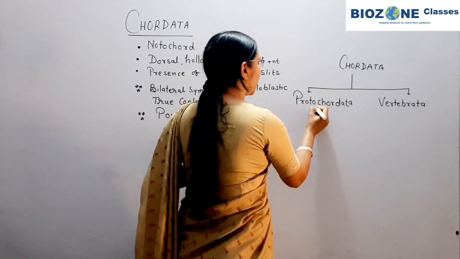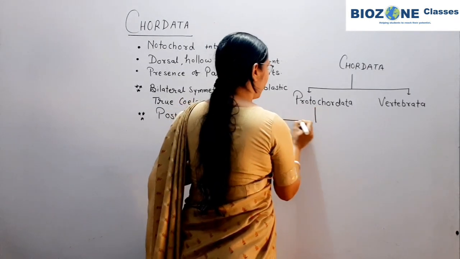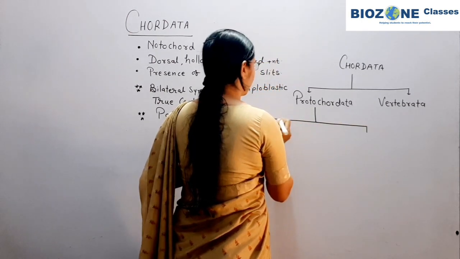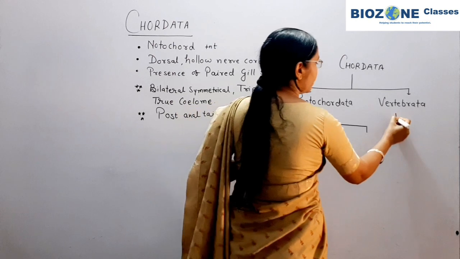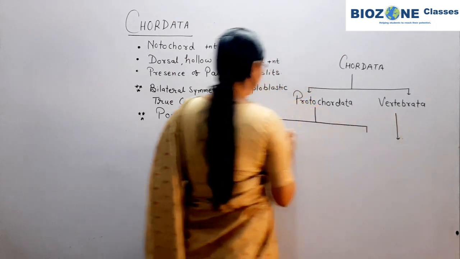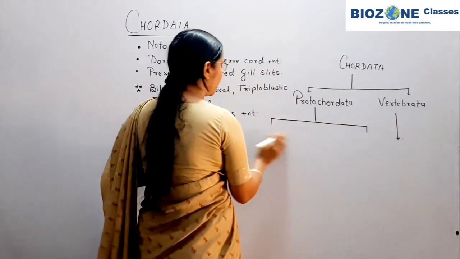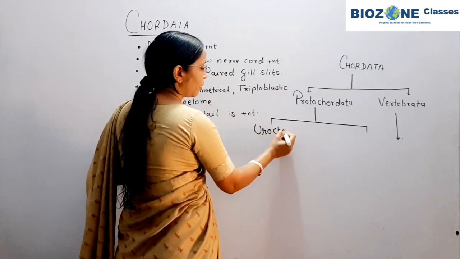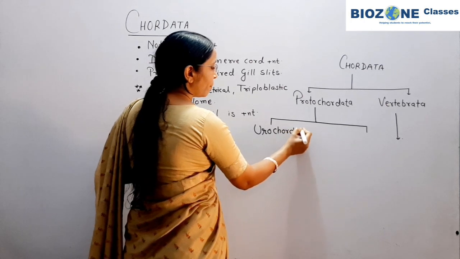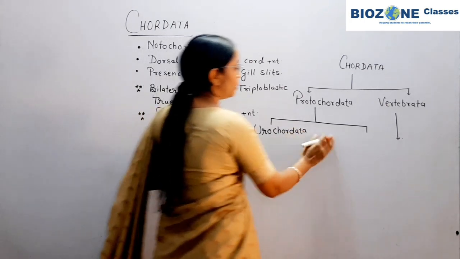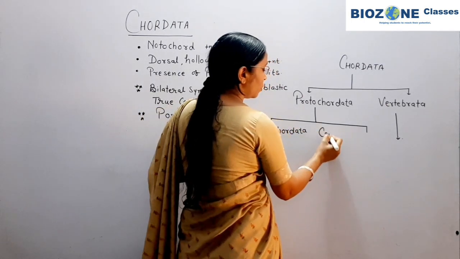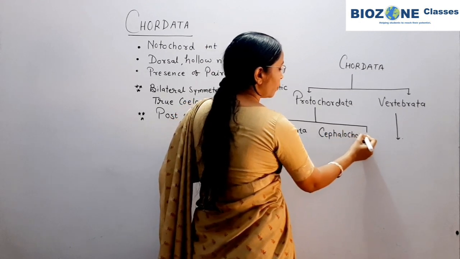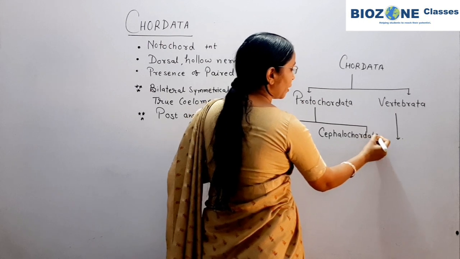Now protochordata, when we study, the protochordata is further divided into urochordata and cephalochordata.